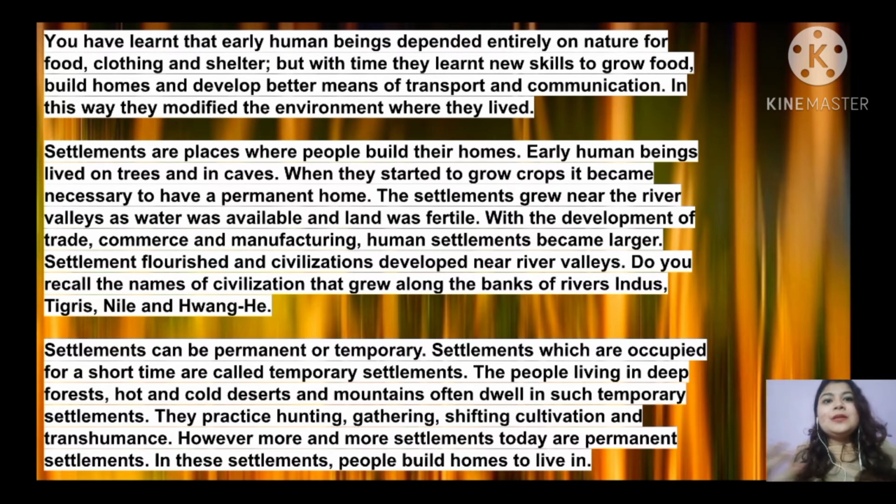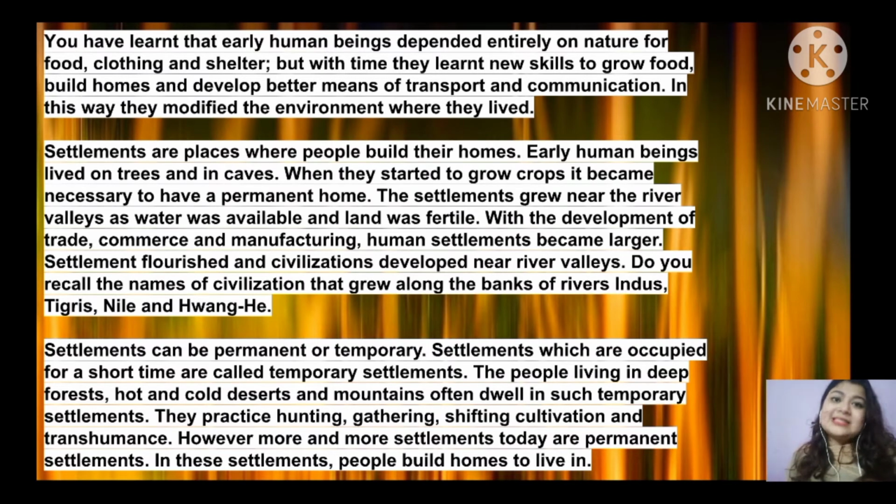They started building homes, and they developed the means of transport and communication according to their needs. In this way, they modified the environment where they live. So, settlements are basically the places where people built their homes. The place where people used to live is referred to as a settlement.